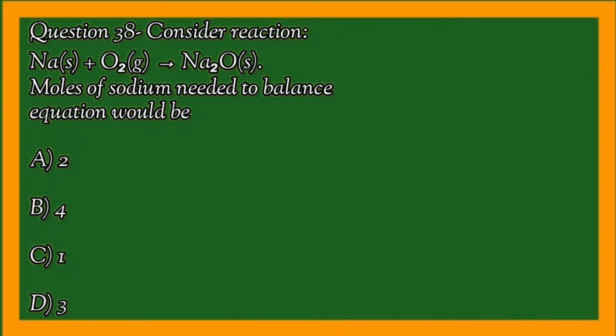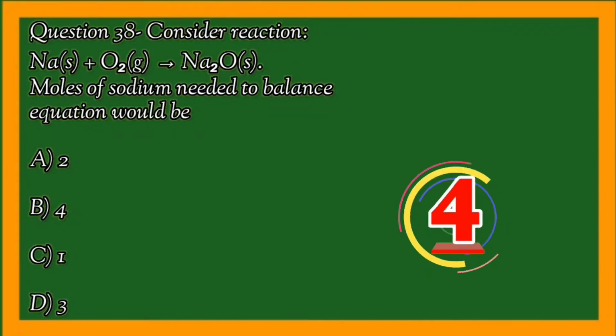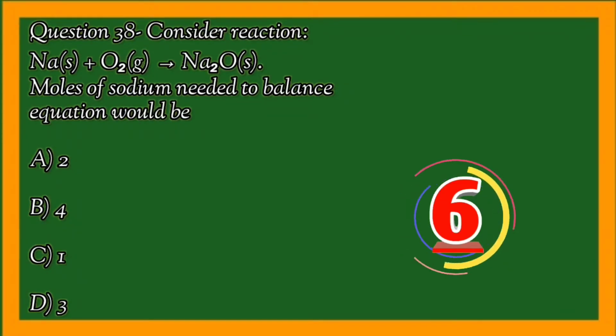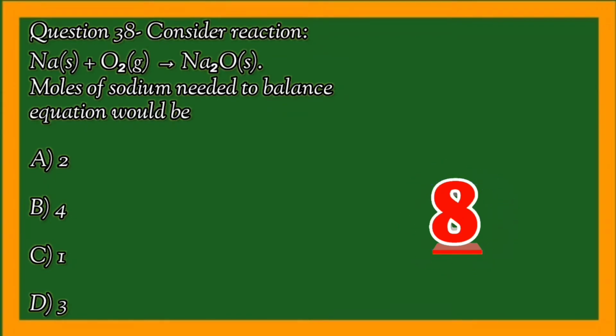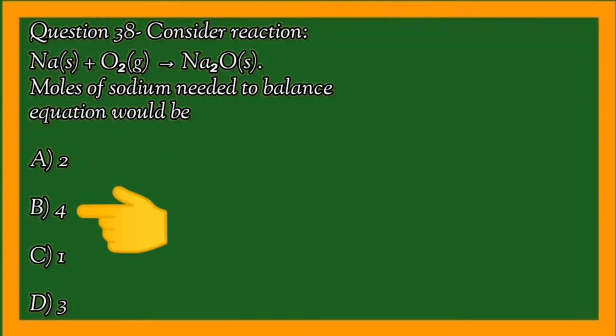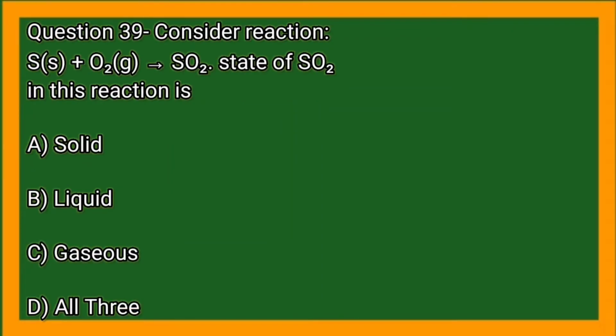Consider the reaction N2 + O2 = N2O. Moles of nitrogen needed to balance the equation would be. Consider the reaction S + O2 = SO2. State of SO2 in this reaction is.